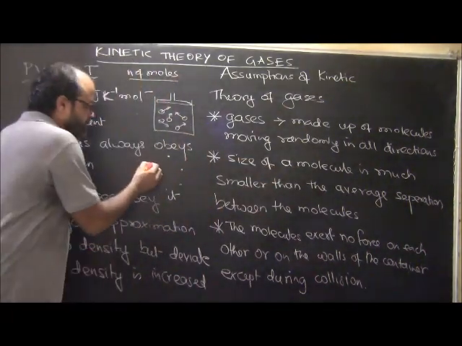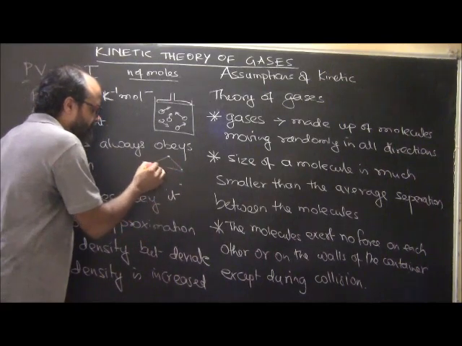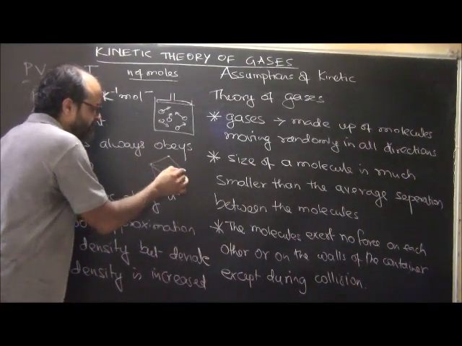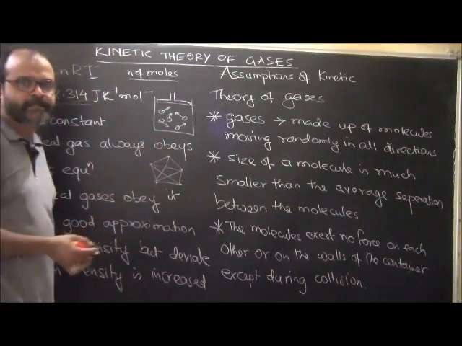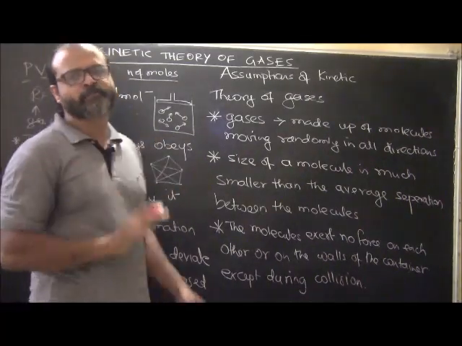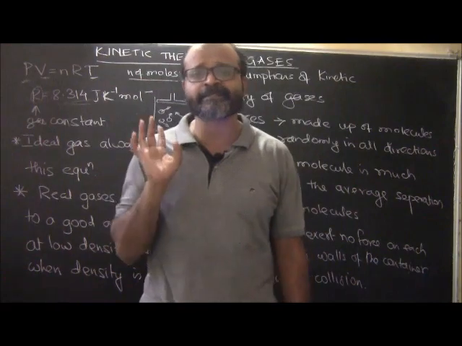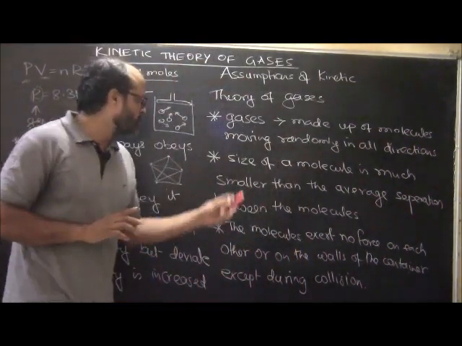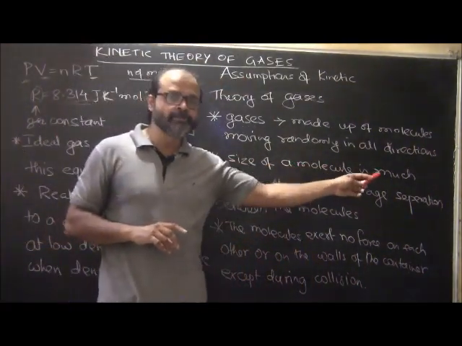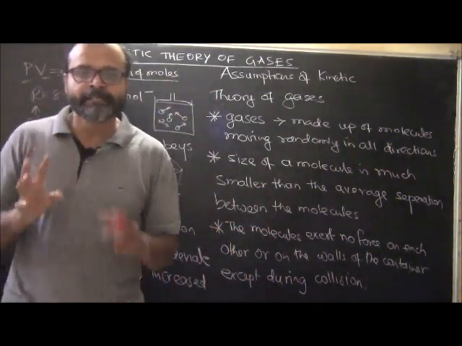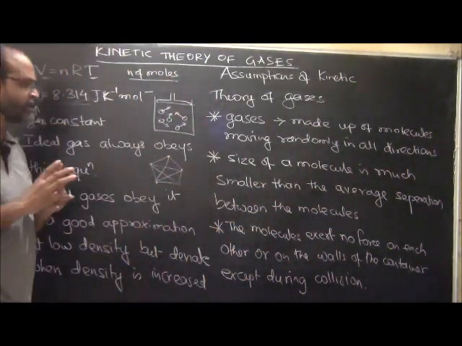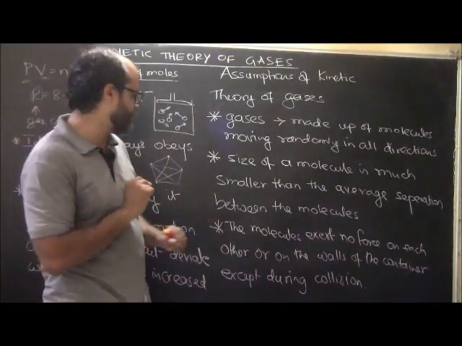There is an average distance between the molecules of these gases. All of these molecules have an average distance amongst them, and their size is very much smaller as compared to the average distance. This is the assumption that we are making. So the size of the molecules is much smaller than the average separation between the molecules.